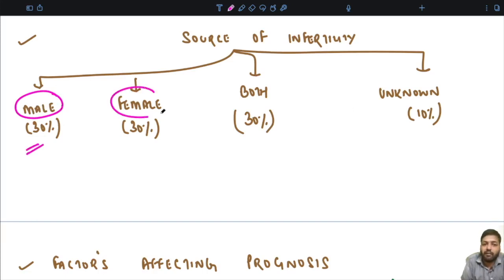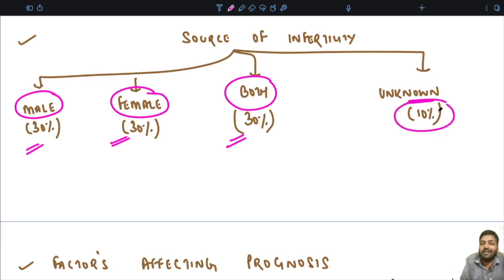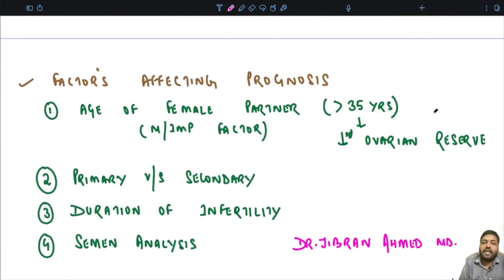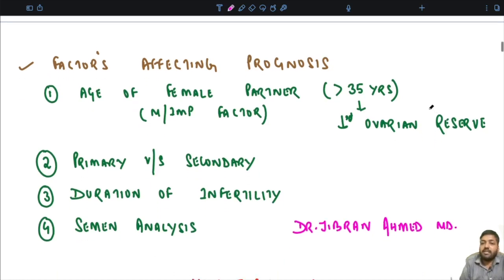Remember, there can be some problem with the male counterpart in 30% of the cases. There can be a problem with the female counterpart in the next 30% of the cases. Sometimes the problem can lie with both of them, constituting 30% of the cases, and sometimes even after every cause has been ruled out and everything has been studied, there are 10% of cases where the cause still remains unknown.